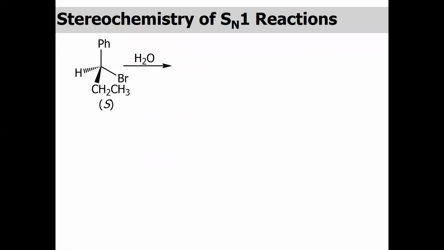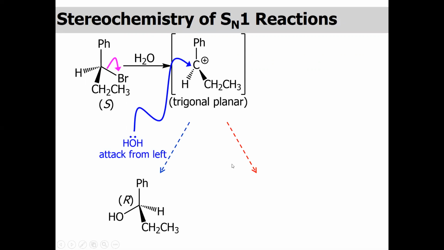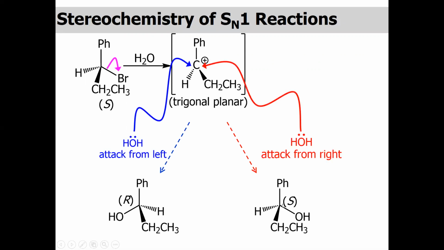Now, how can we define the stereochemistry of the SN1 reaction? We can see in this first case, once the bromine leaves as a bromide ion, it will give you the trigonal planar molecule. Now we have two chances: this water molecule can attack from the left side, like in this way, or it can attack from the right side, like in this way.